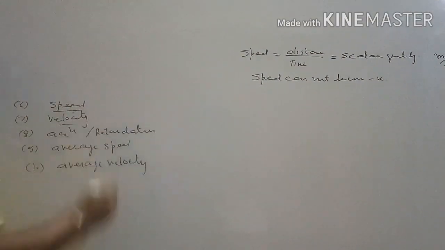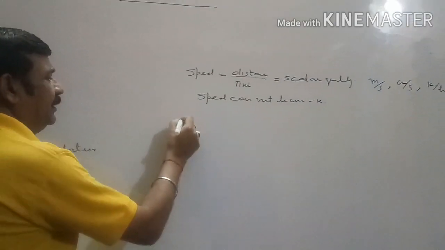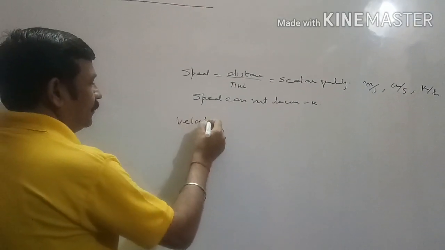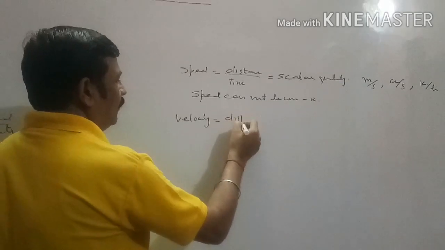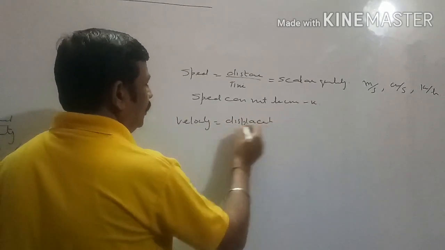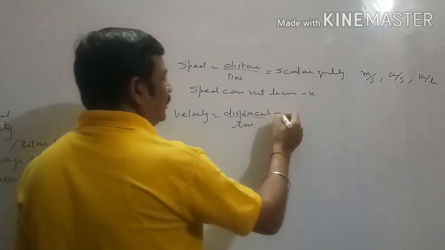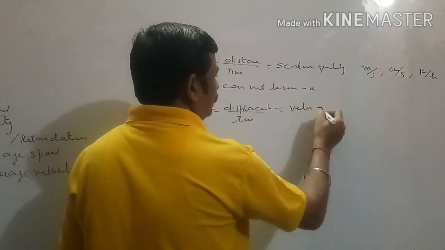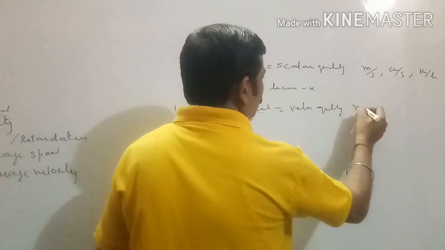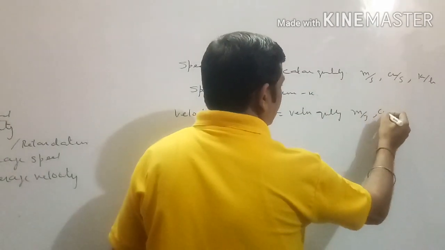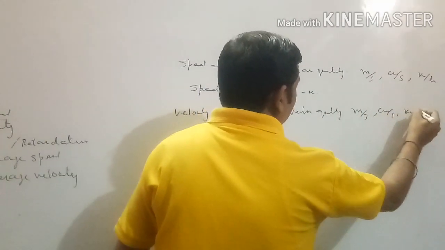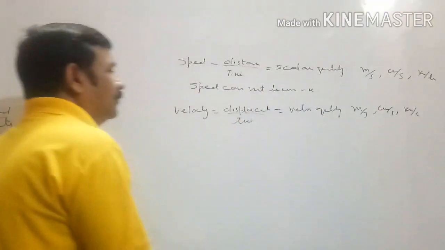Velocity, ratio of displacement and time. Ratio of displacement and time is known as velocity. It is a vector quantity. It is also measured in meter per second, centimeter per second, kilometer per hour.